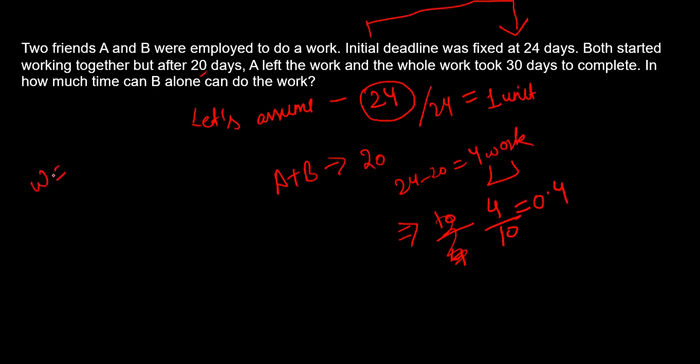First of all, you have to be aware of this formula: work equals efficiency into time. So we have to calculate the efficiency here. Efficiency equals the work remaining, 4, and time is 10 days. So the efficiency of B is 0.4. Now they are asking how much time B alone can take to do the work. The total work is 24, and efficiency of B we have calculated as 0.4. So it is going to be 60. So in 60 days, B can complete the whole work by itself.